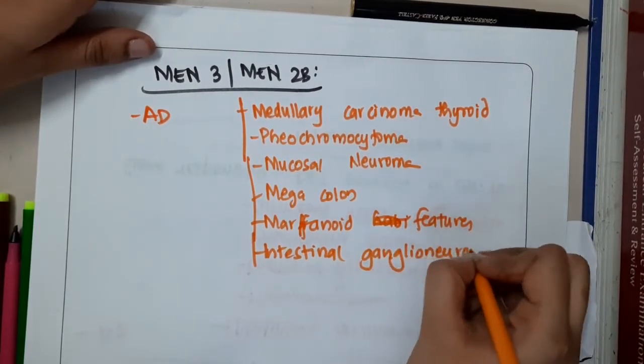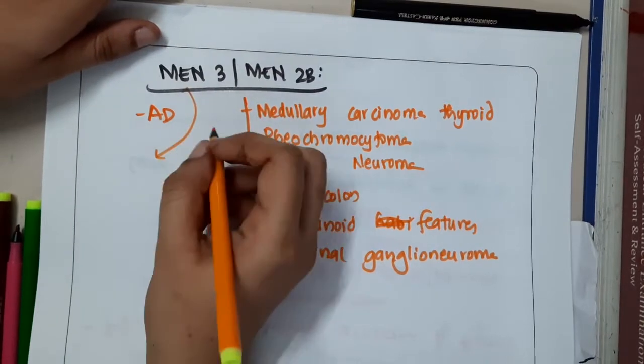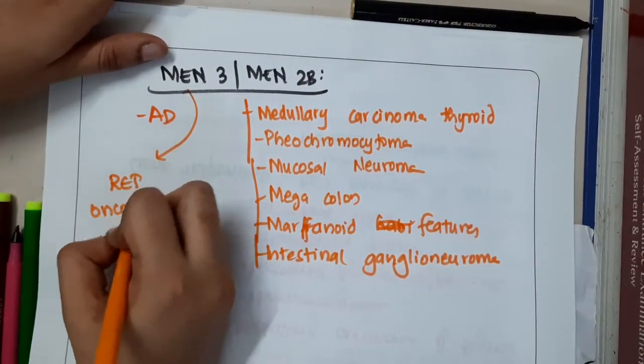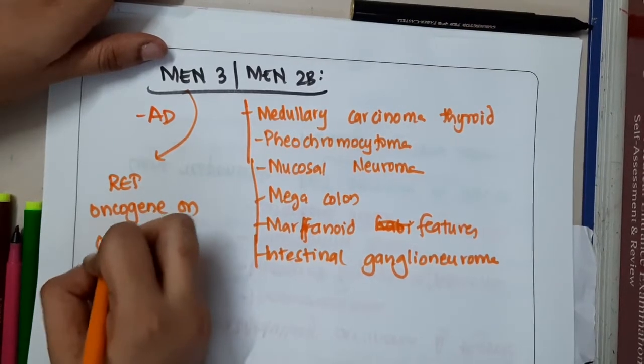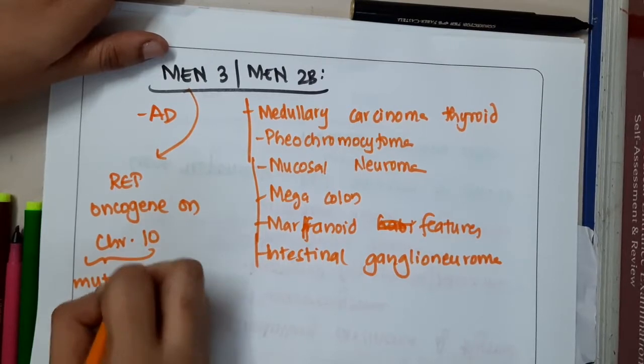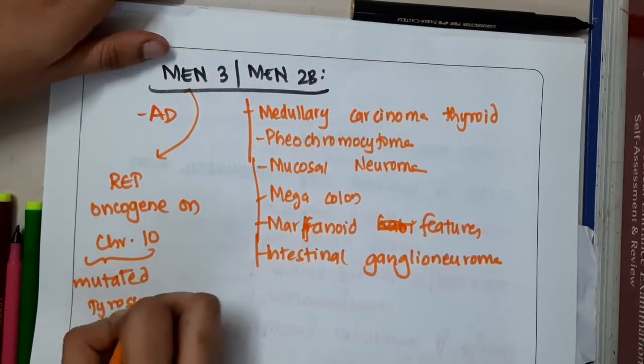The gene responsible is the RET oncogene, located on chromosome 10, which codes for a mutated tyrosine kinase.